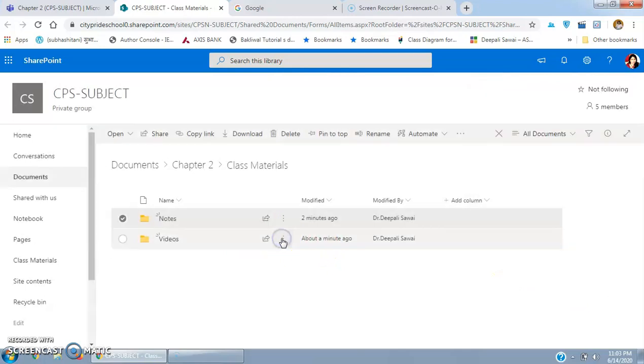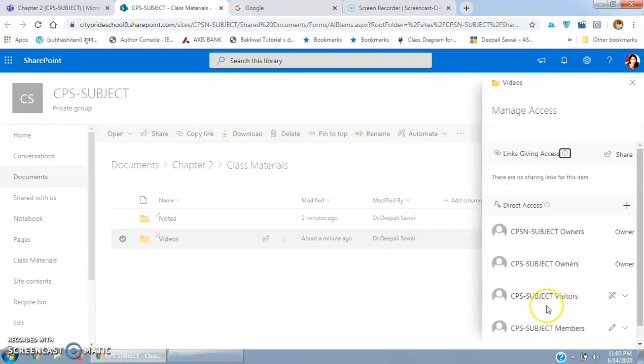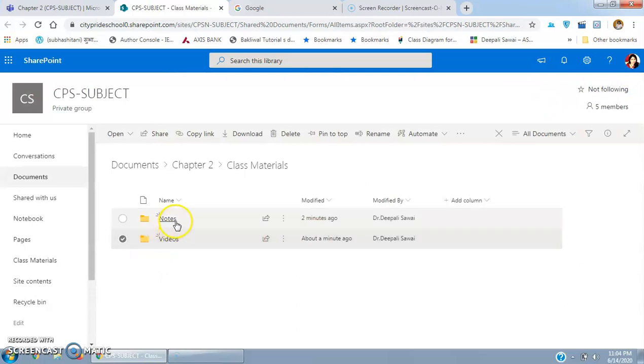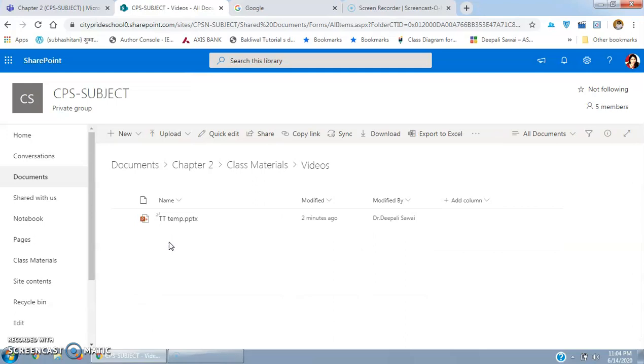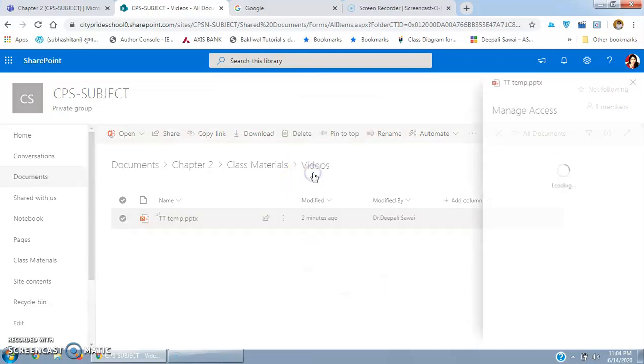So I can do it at the file level, I can do it at the folder level. It is always better to do it at the folder level, so that we need not go inside the file and make the access right or remove the access right. So I think I have copied the file in the videos folder. Let us check what access right it has.